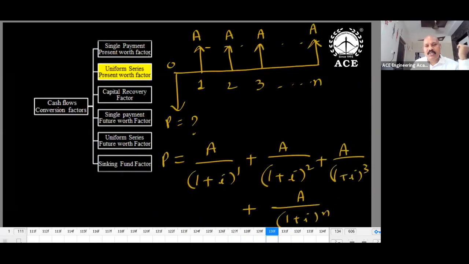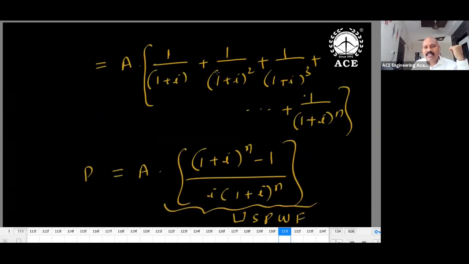Coming to the next, the uniform series present worth factor. How to convert A into P? P is equal to A divided by (1 plus i) whole power 1, plus A divided by (1 plus i) whole power 2, and you keep on writing like this. Then A I can take common: 1 divided by (1 plus i) plus 1 divided by (1 plus i) whole square, and so on. It's like a geometric progression, the sum of n terms in a geometric progression. If you simplify that, it becomes ((1 plus i) whole power n minus 1) divided by (i into (1 plus i) whole power n). This is the uniform series present worth factor, and it is only meant for annuity.